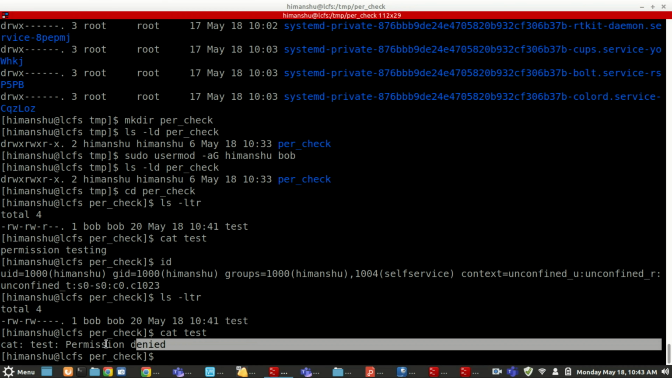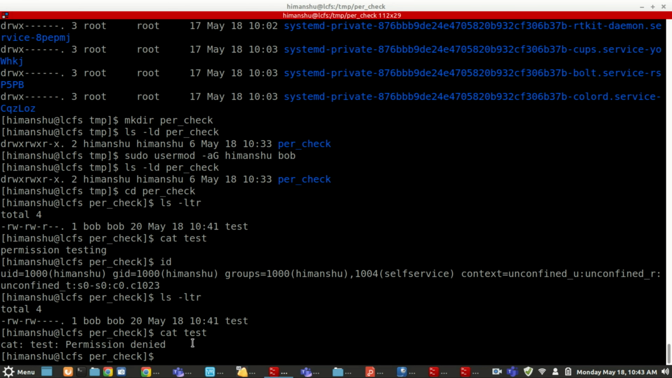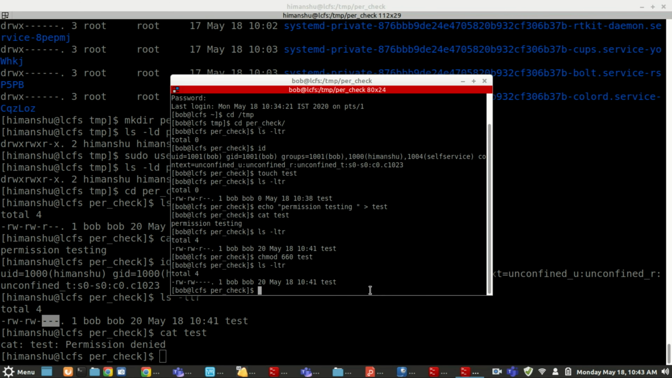Now if the user Himanshu tries to access it, what does he get? Permission denied. Because Himanshu will come under which category? He is not the owner Bob, and he is not part of the Bob group, so he is part of the others category. But others don't have any permissions here, right? Clear?